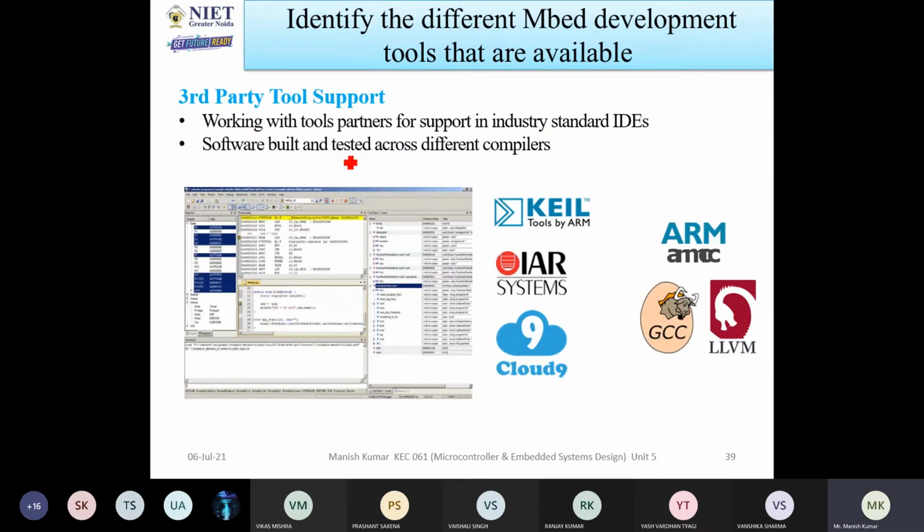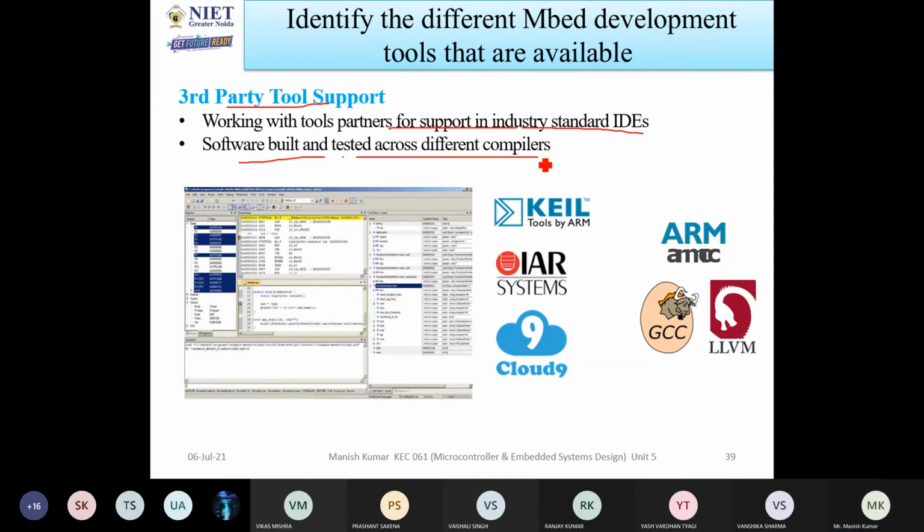When we are talking about third party tool support, it means that some manufacturers, some companies are there, with the help of which we can use the software and write code. Like working with tools partner for support and industry standard IDE. Software built and tested across different companies.